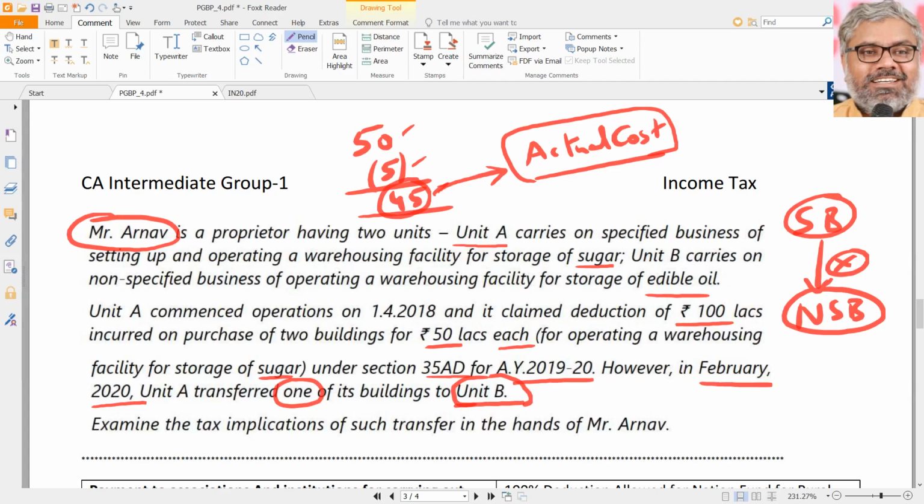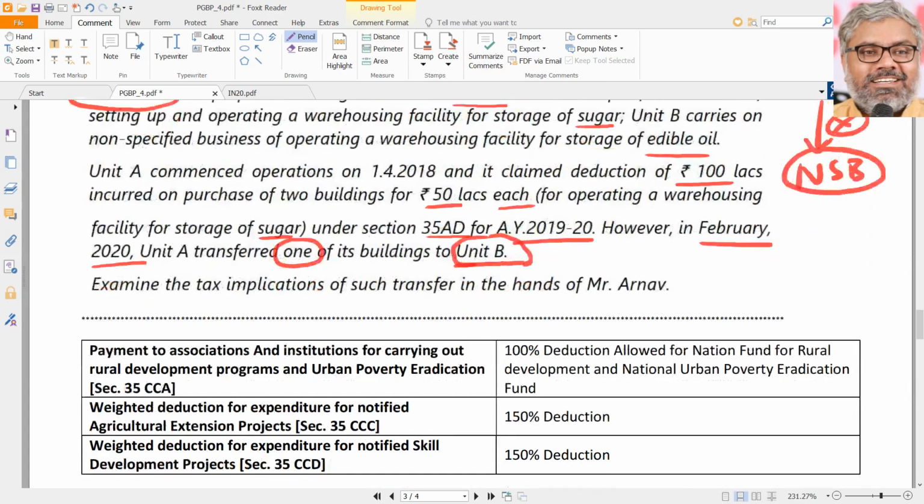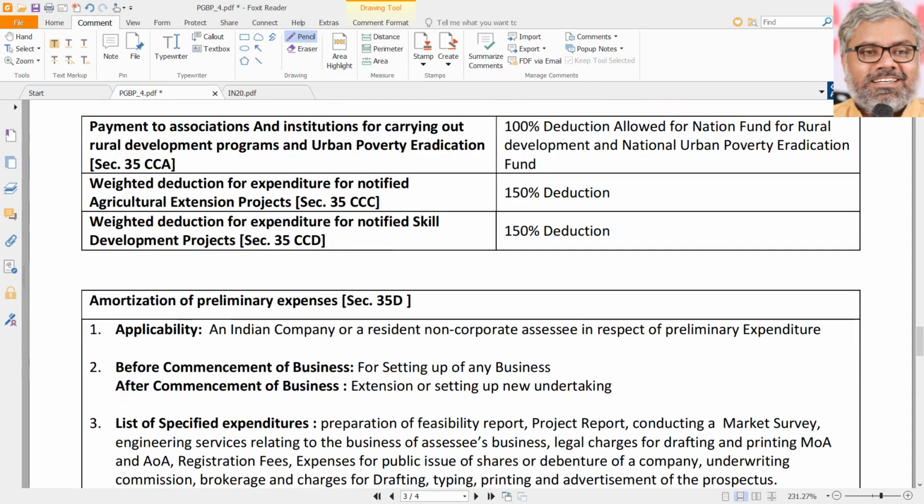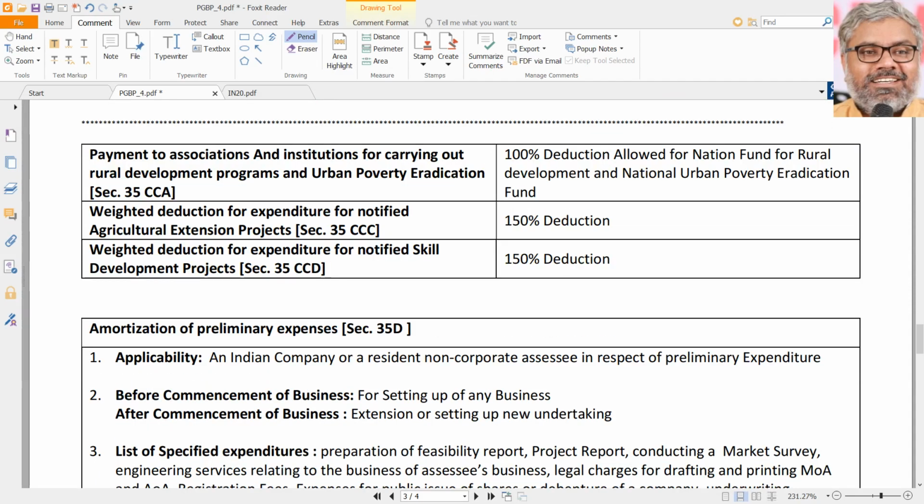And what happens to Unit B going forward? It will provide depreciation like this, 10%, 10% for infinite period because it is a WDV method. But end of the day, that will not be eligible for 35 AD for sure. It will be only eligible for section 32. That is the tax implications in the hands of Mr. Arnav. That was what was asked in that question.